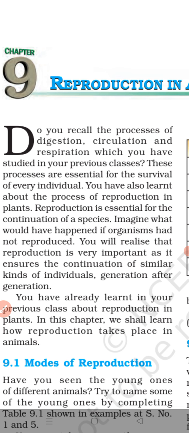Are you getting it? One of the most important characteristics of living organisms is their ability to reproduce more members of their species. This is the important characteristic of reproduction. It is essential for the survival of a species on this earth. So living organisms produce more organisms of their kind to maintain the life of their species on this earth.